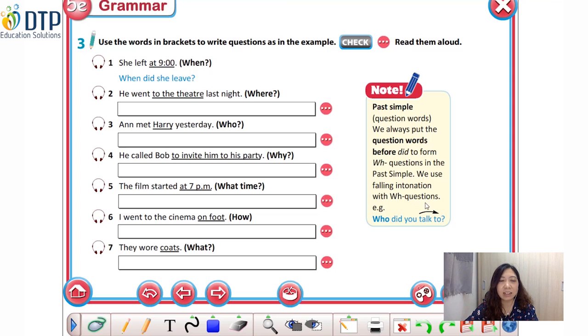Hôm nay chúng ta đã được học cách đặt hai loại câu hỏi với thì quá khứ, đó là câu hỏi yes no và câu hỏi bắt đầu bằng WH. Các em lưu ý, đối với câu hỏi yes no question, chúng ta sẽ lên giọng ở cuối câu, và đối với câu hỏi WH question thì chúng ta sẽ xuống giọng ở cuối câu hỏi nhé.